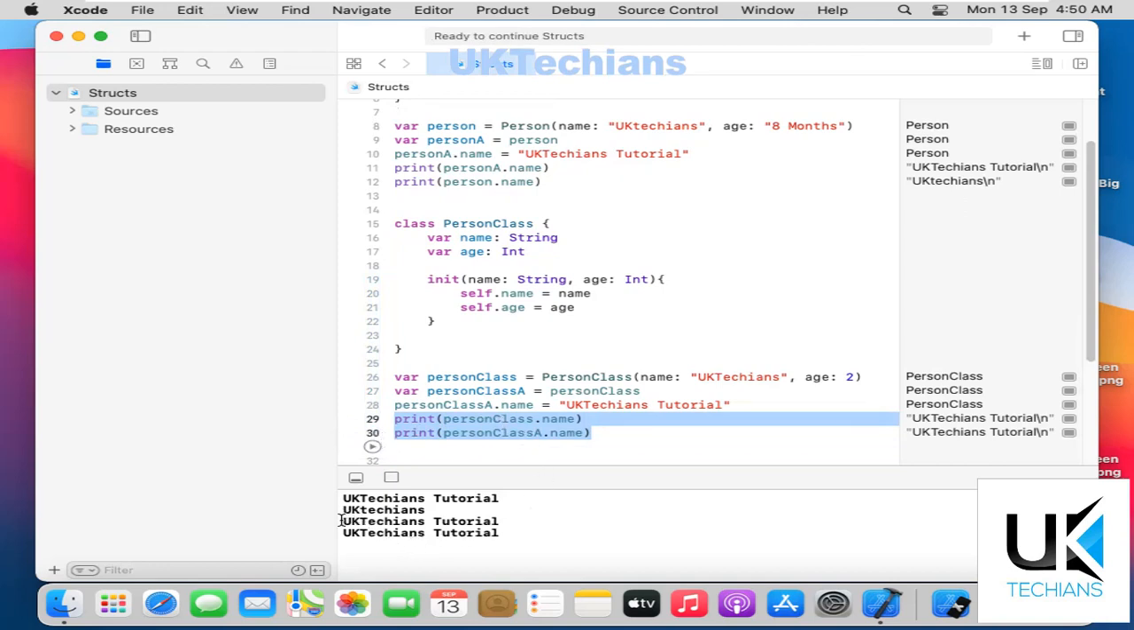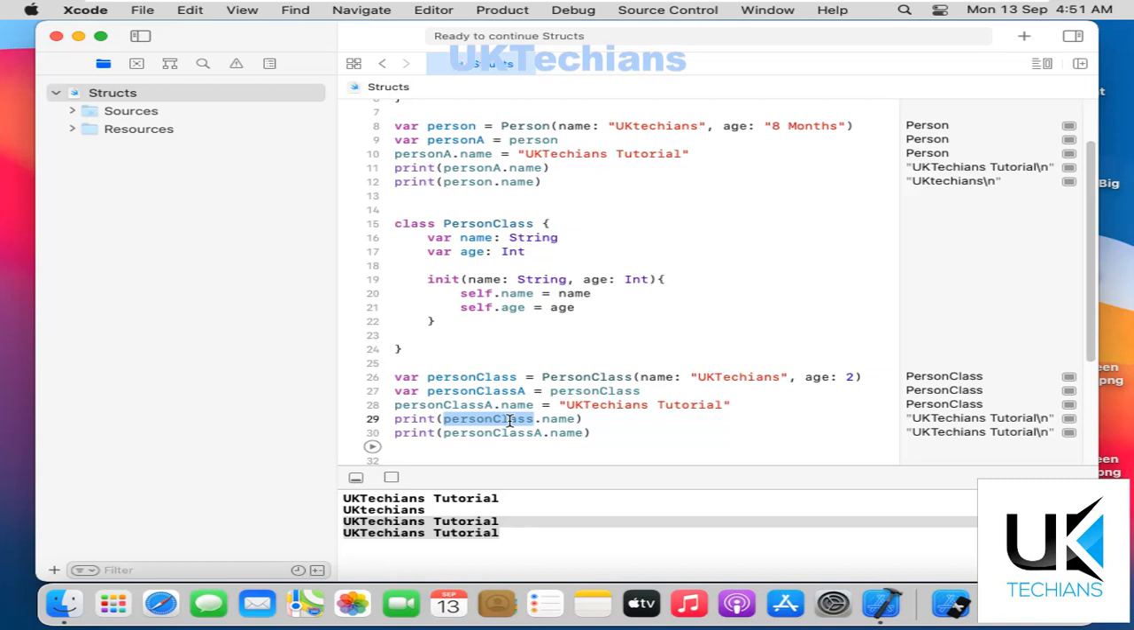So what it does, it just changes the value of person name. However, I just changed the name in person class A, but it changes the value in person class also, because it's a reference type. Whatever you change in person class A, you are directly changing the data in person class as well, because the class is referring to your person class variable. So this is how structs and classes work.